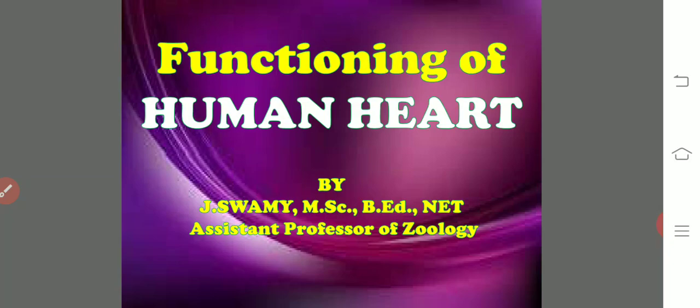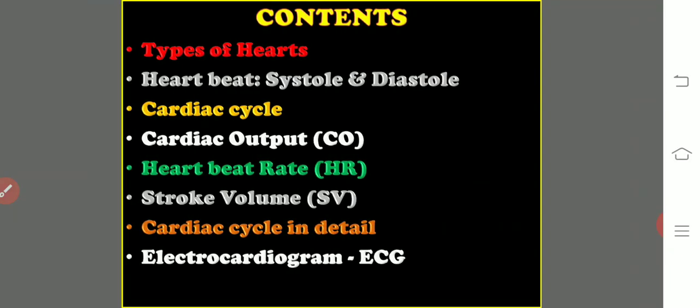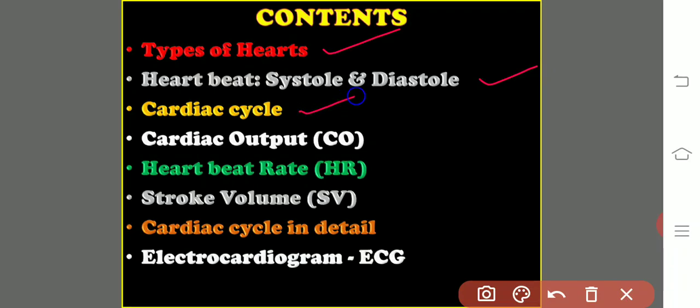Today we are going to discuss the functioning of human heart. Under this topic, we will go through types of hearts like myogenic hearts and the neurogenic hearts, heartbeat which deals with the systole and diastole, cardiac cycle, rhythmic systole and diastole,